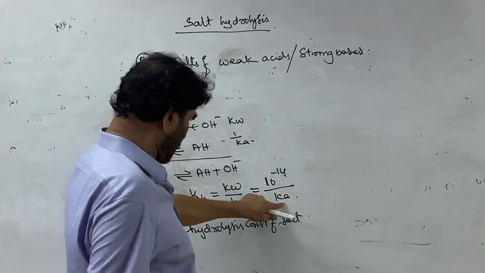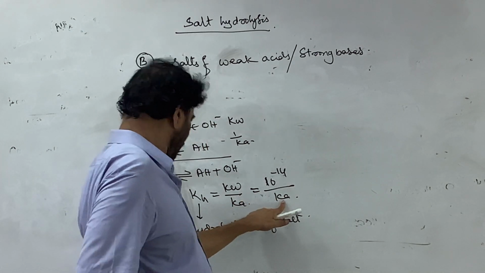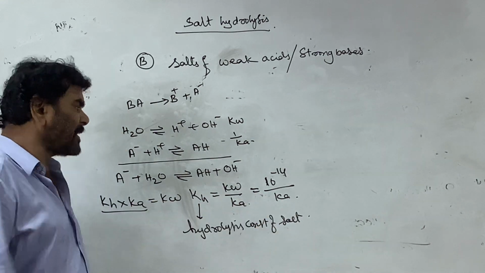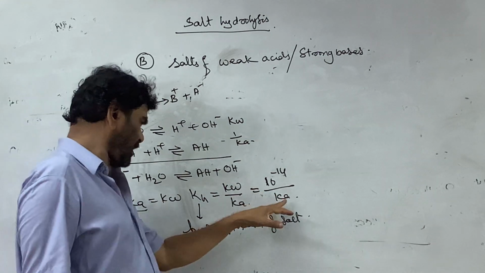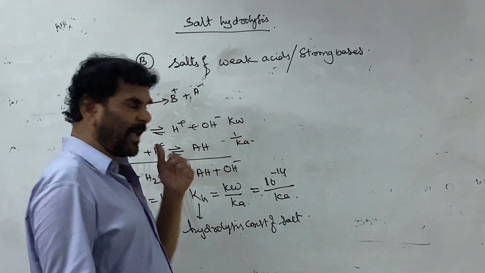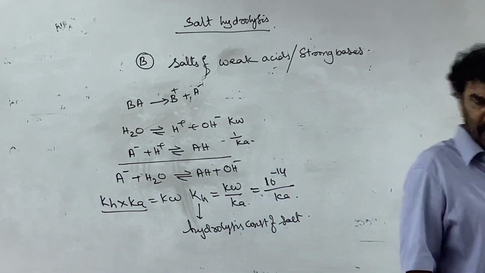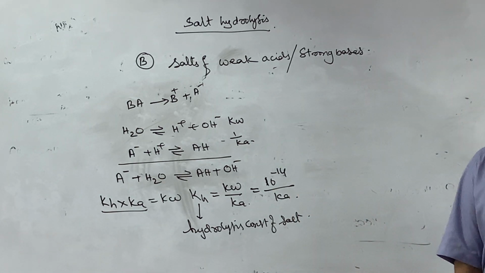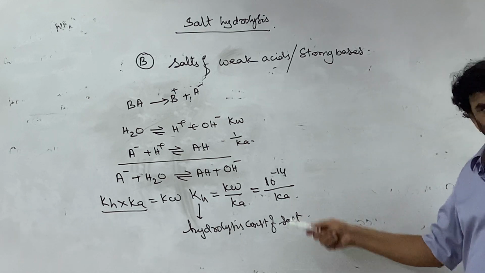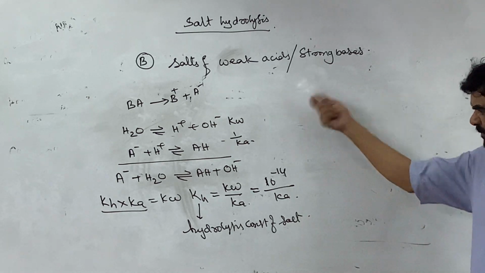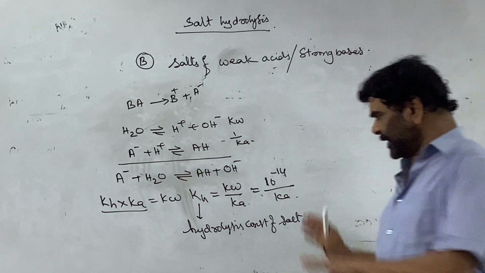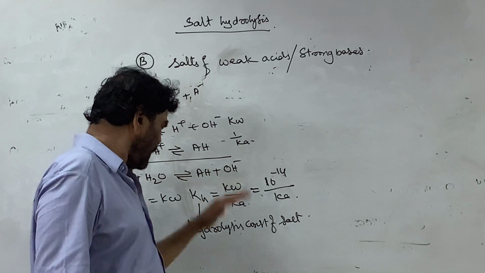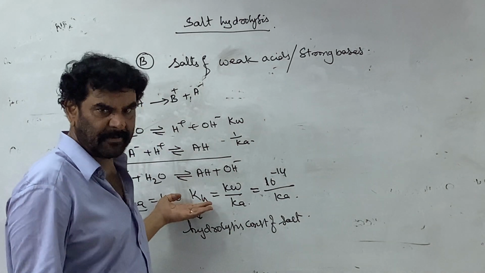So this depends on the Ka. You see the denominator is Ka. As the Ka value increases, the Kh value decreases. As the Ka value decreases, the Kh value increases. So it depends on the nature of the acid: the weaker the acid, the greater the extent of hydrolysis.